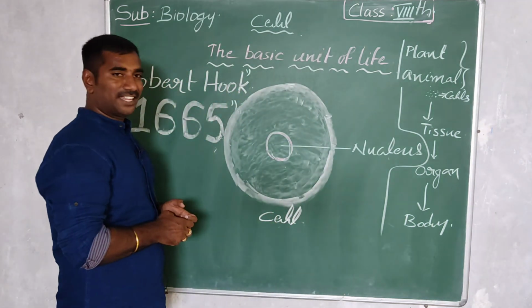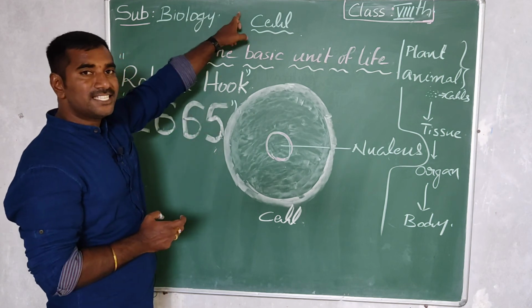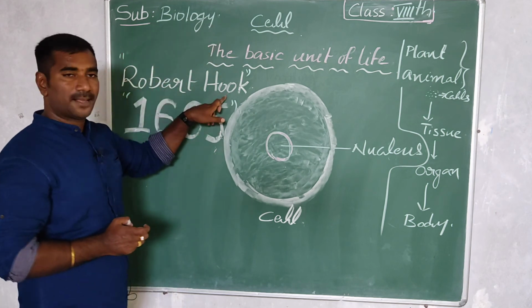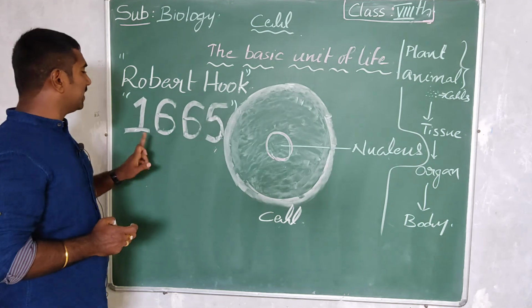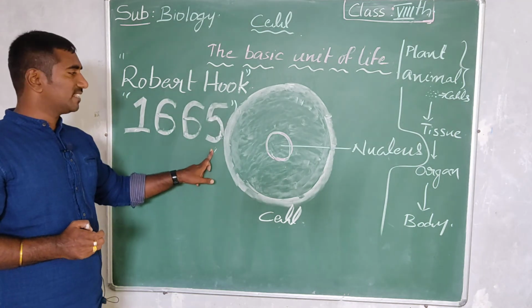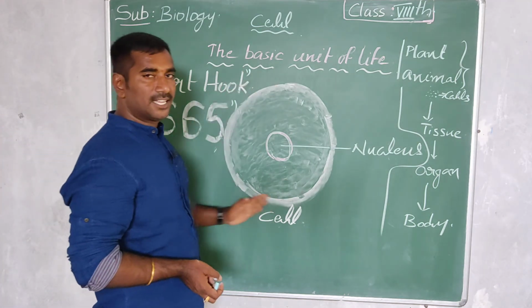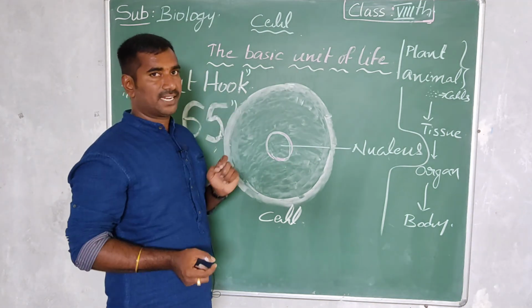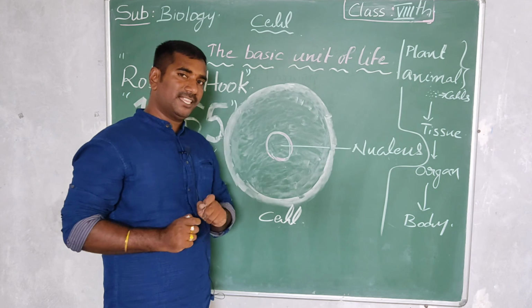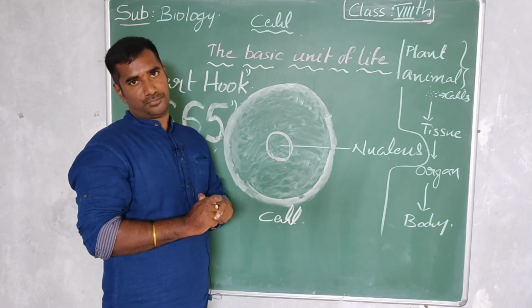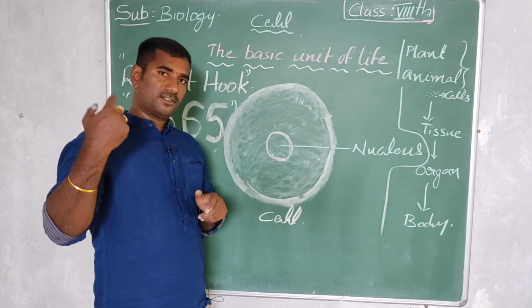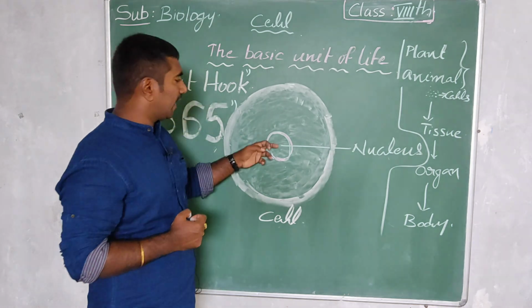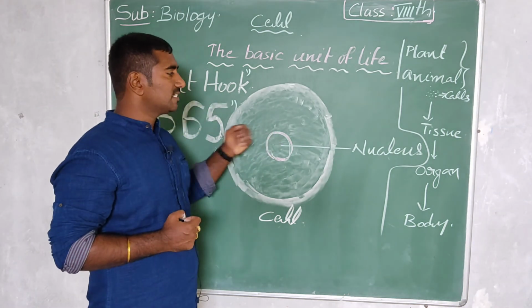Now we can say that the cell was invented by a British scientist. His name is Robert Hooke. In the year 1665, he invented the cell. We can imagine the cell like this, and we can't see the cell with our naked eye. Cells we can see only through a microscope. Tomorrow onwards I am going to use a microscope, and this is the nucleus present in the cell.